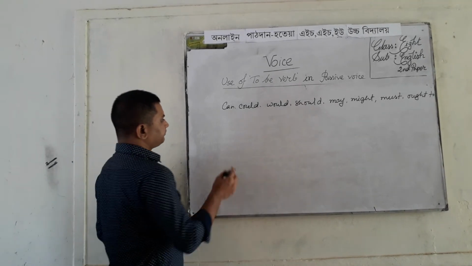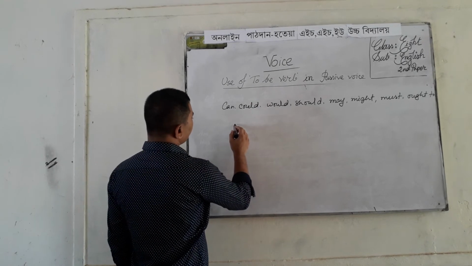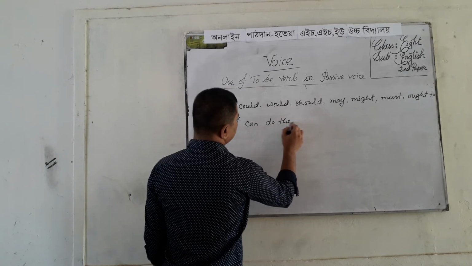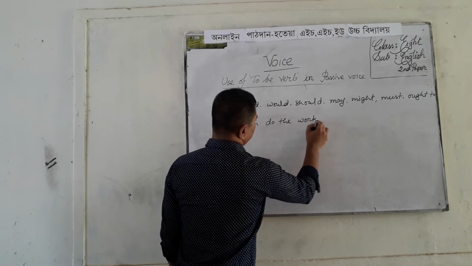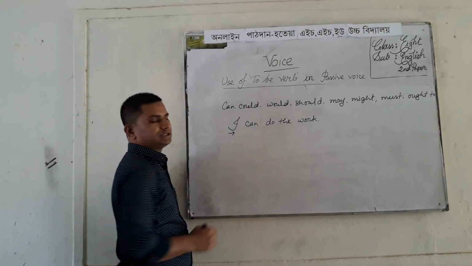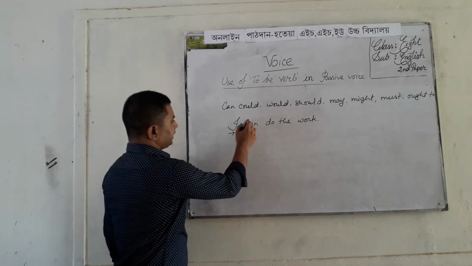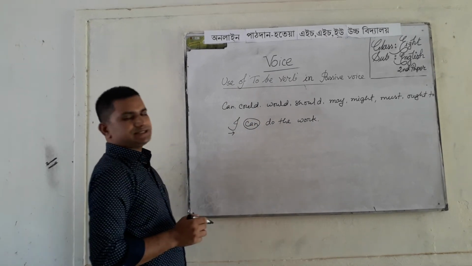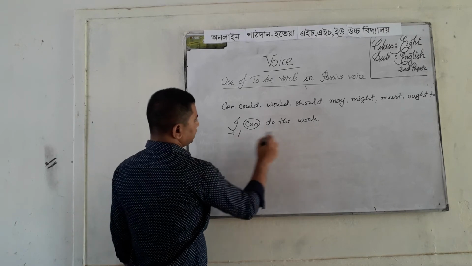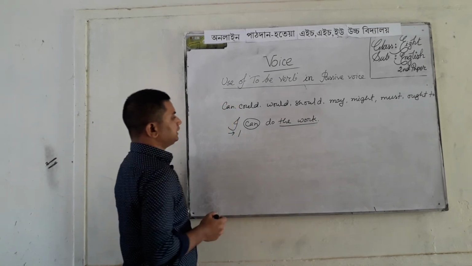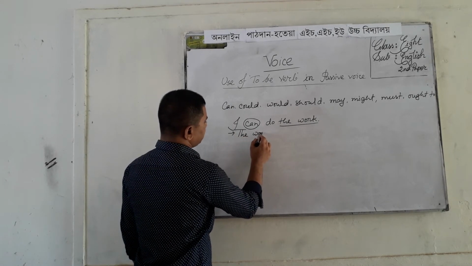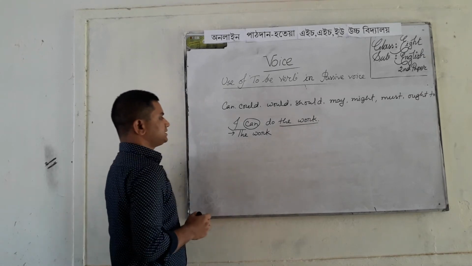Now I am writing an example. I can do the work. My dear students, please notice here can. Here can is available. Then in the passive voice, the work is the object, so the work will be used as subject of passive voice.